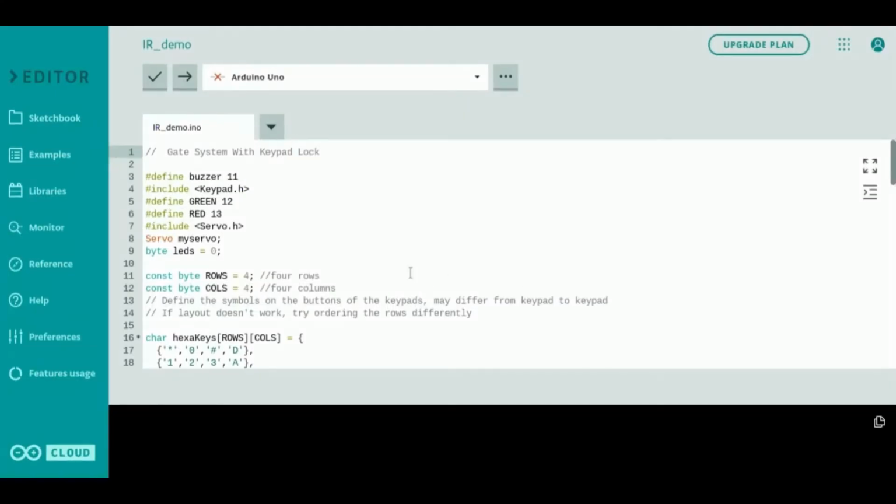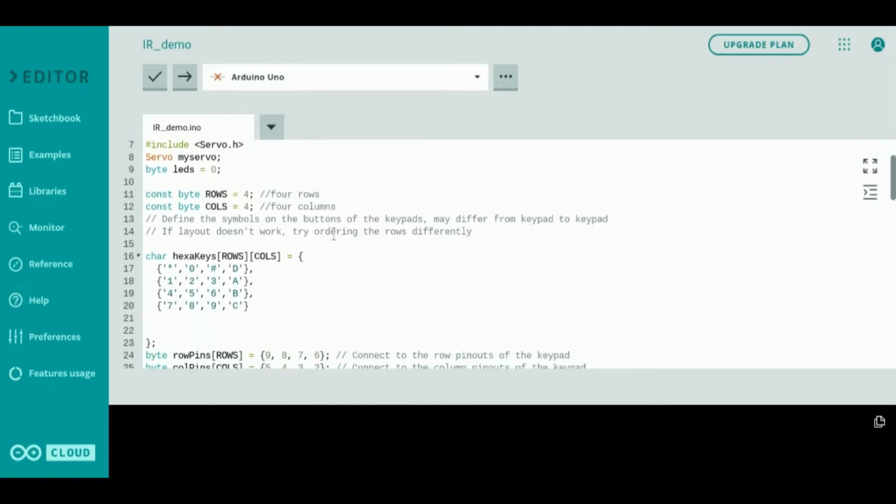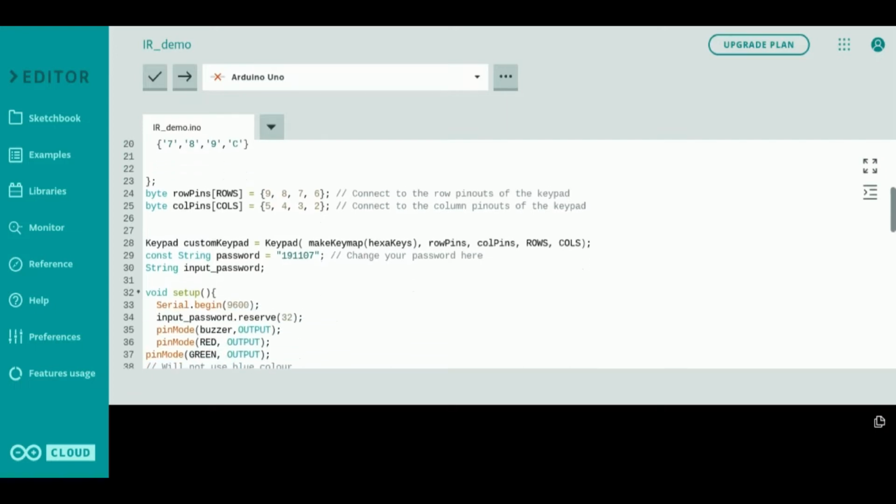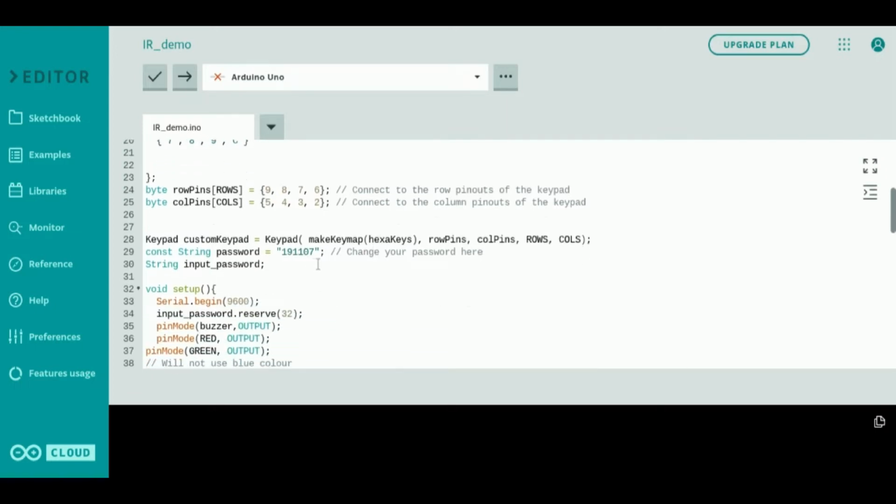This is the code for our gate system with a keypad lock. Here we define all our variables. This is the layout of our keypad. Here we establish our connections to our row pinouts and column pinouts. This is the place where you can change your password.